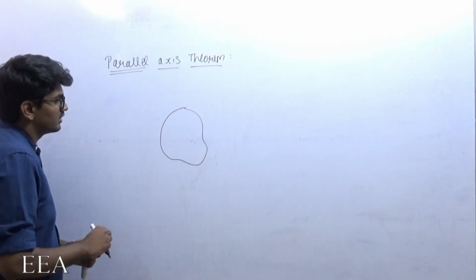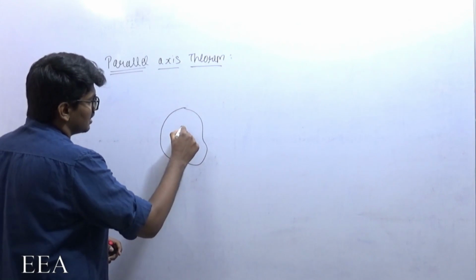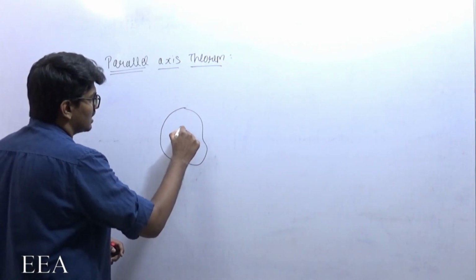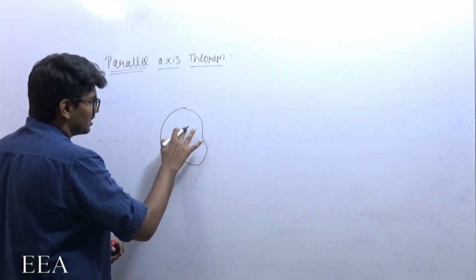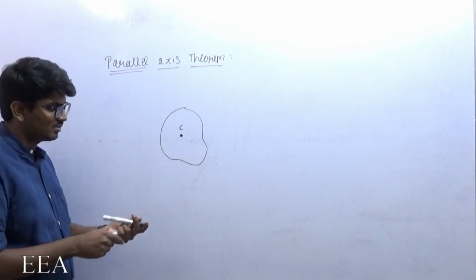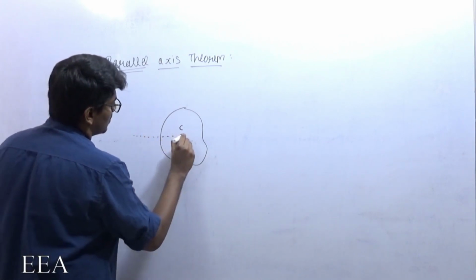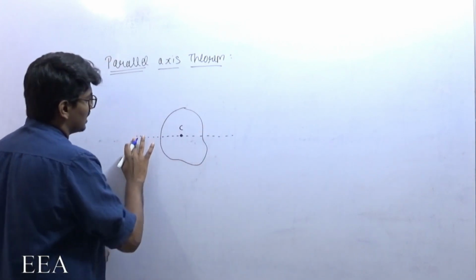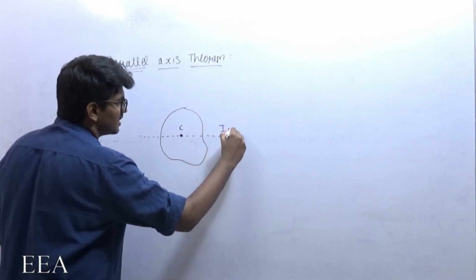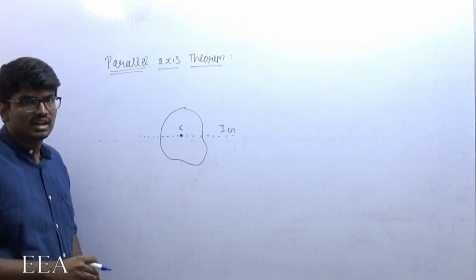So if there is a planar body, let us take this as the center of gravity. Let it be C, center of gravity or centroid of the planar body. I am determining moment of inertia about this centroidal axis, and let that moment of inertia be Ig. Ig is the moment of inertia about the centroidal axis.